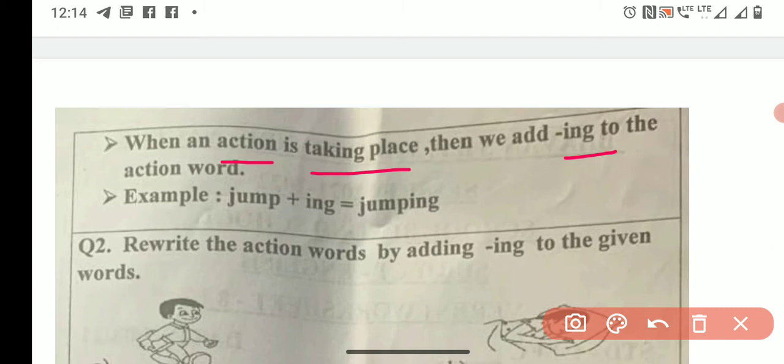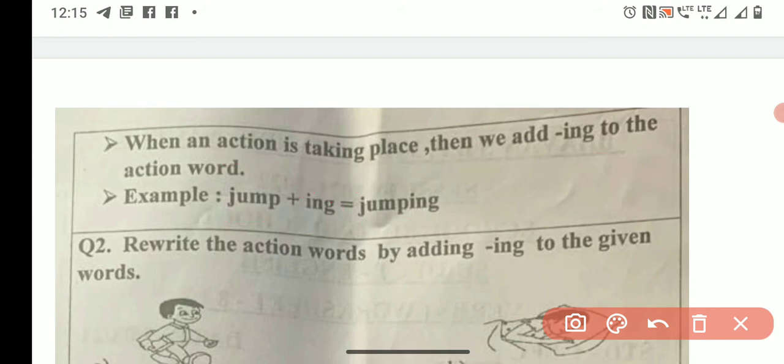Listen plus ing, listening. Hear plus ing, hearing. Jump plus ing, jumping. Whenever you put ing, it means this action is taking place now. अभी ये हो रहा है. ओके, जब अभी हो रहा है तो हम उसमें ing लगाते हैं. You have to add ing to the verb.